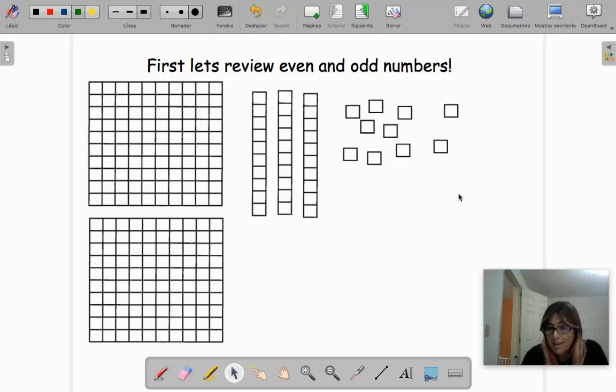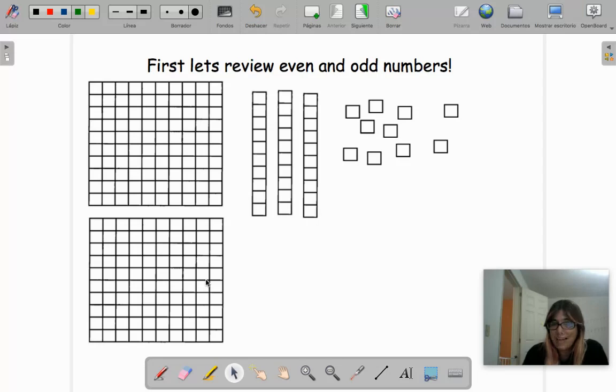If you are with me, I'm going to pause the video so you can answer this. If you are not with me, you can pause the video and just think after watching the video and make sure you remember which are the even and which are the odd numbers.